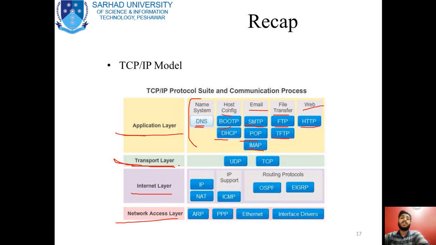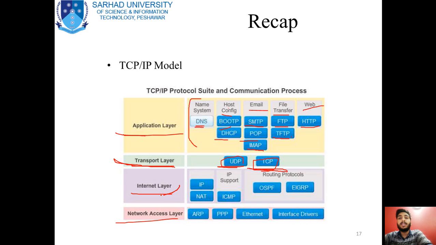Another layer is basically the transport layer, and it can provide you two protocols. It can be UDP or it can be the TCP protocol, and you know the differentiation between TCP and UDP. Now you know that UDP is basically connectionless and TCP is connection oriented. You have to basically establish a path from the transmitter towards the receiver.